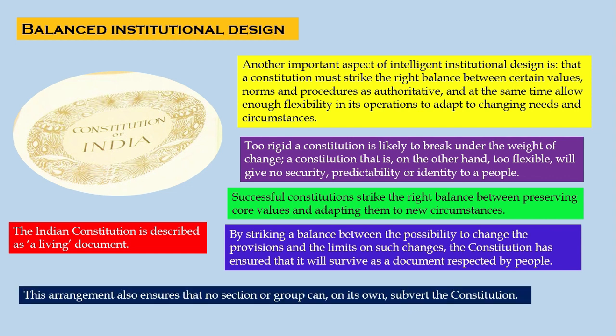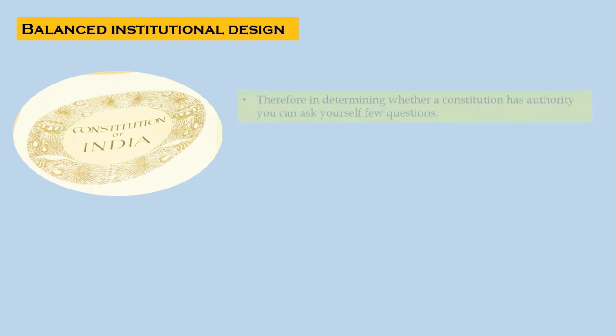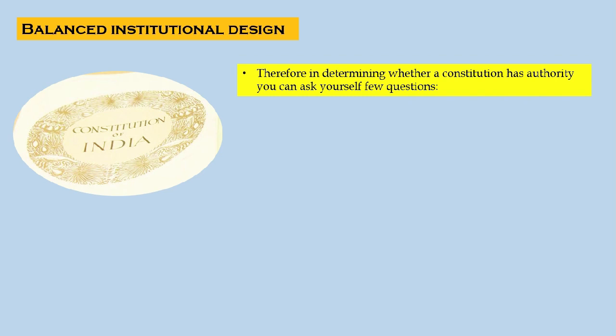This arrangement also ensures that no section or group can on its own subvert the Constitution. Therefore, in determining whether a constitution has authority, you can ask yourself a few questions.